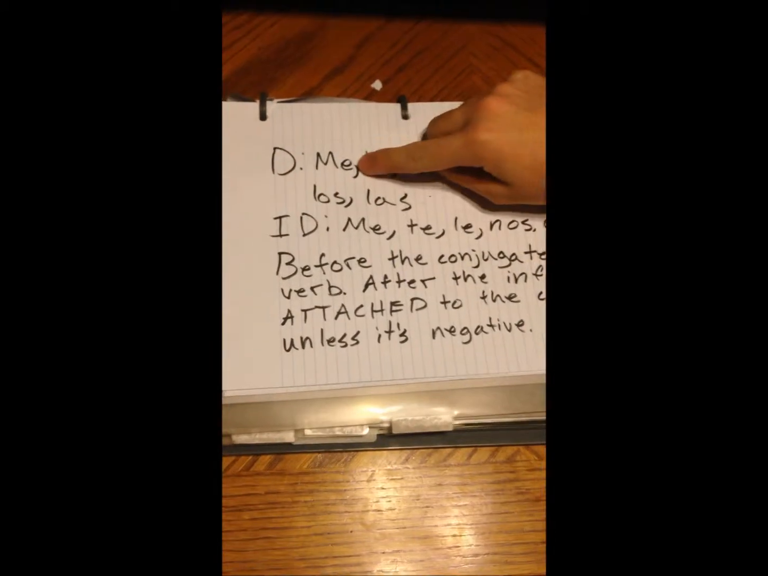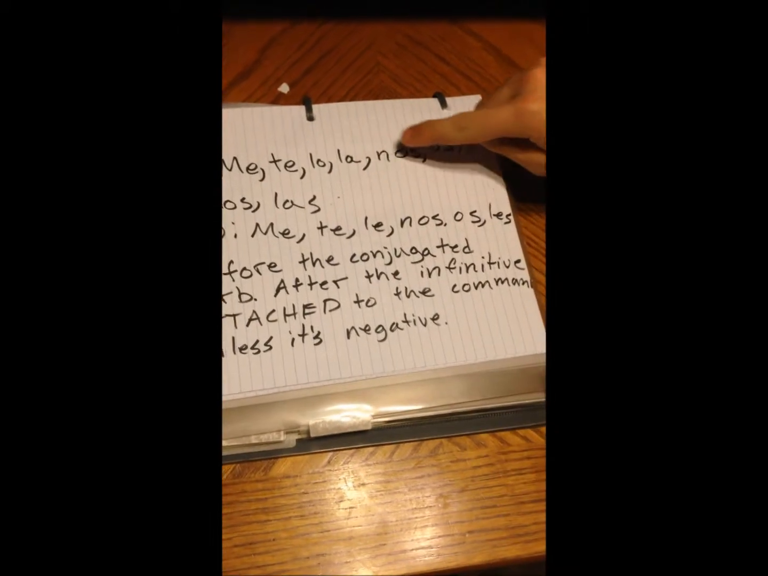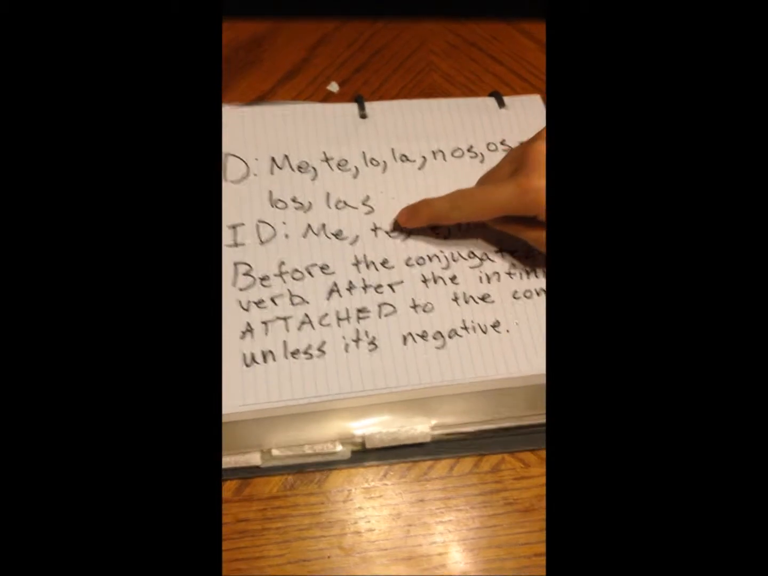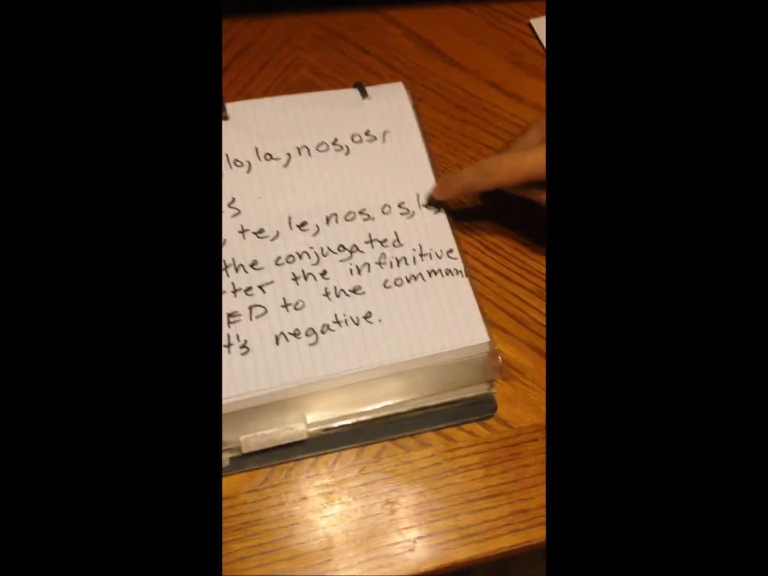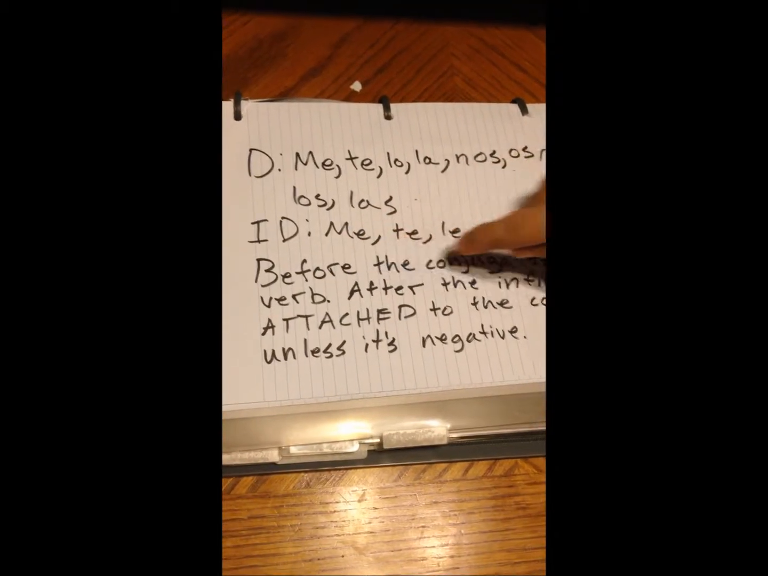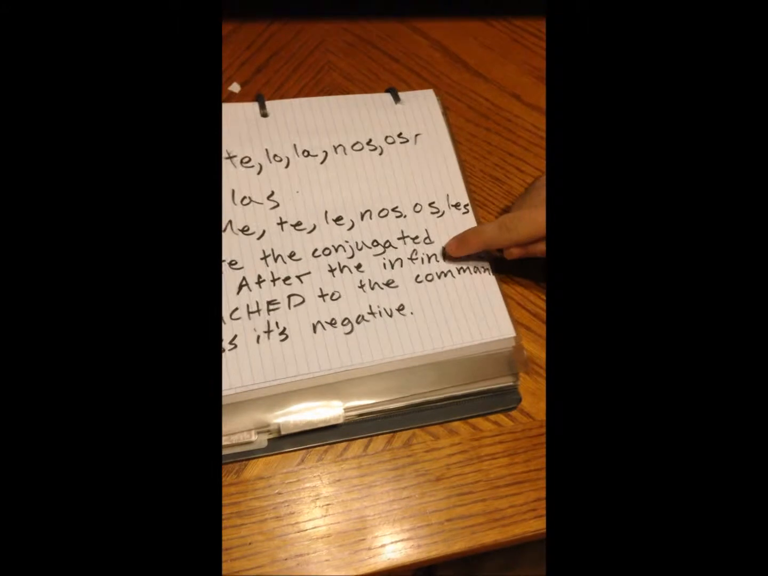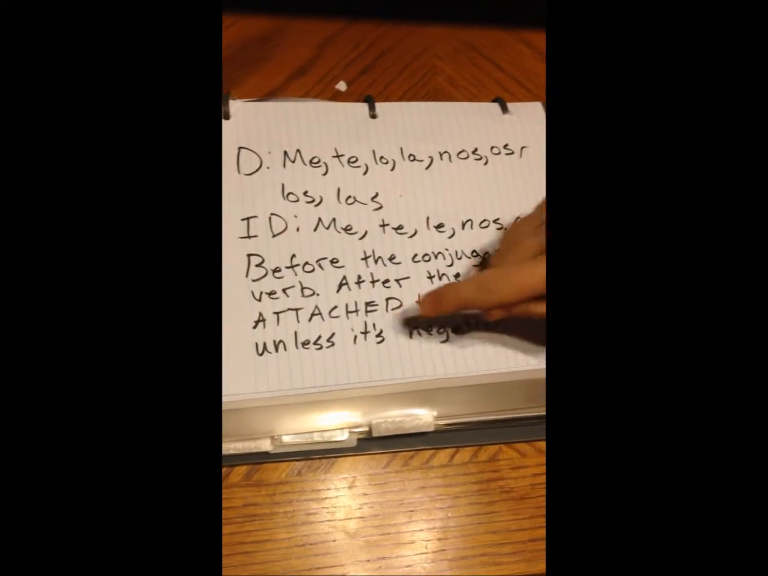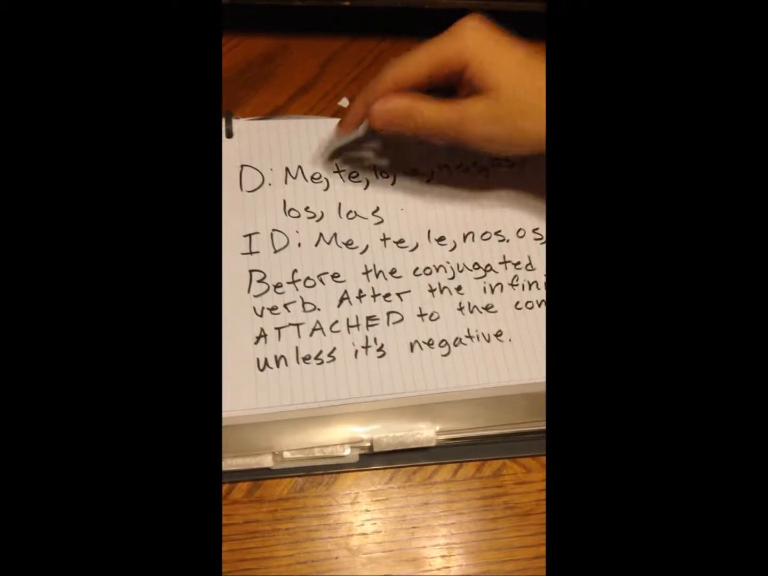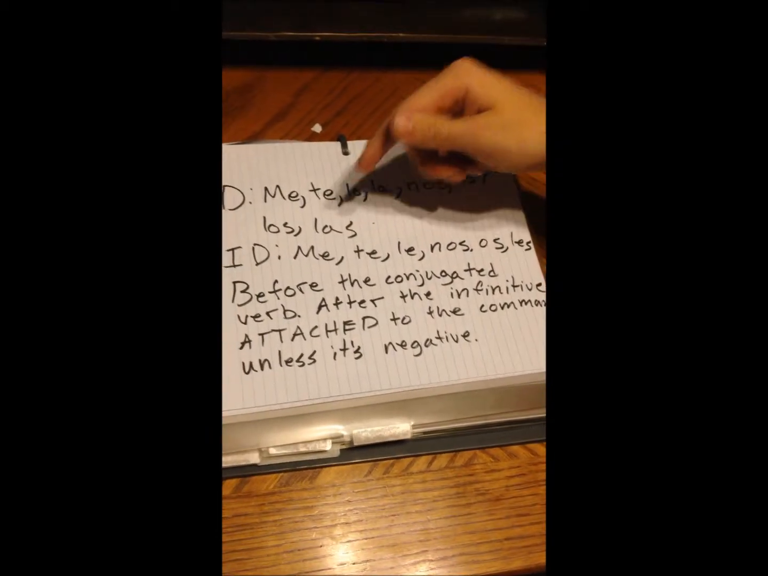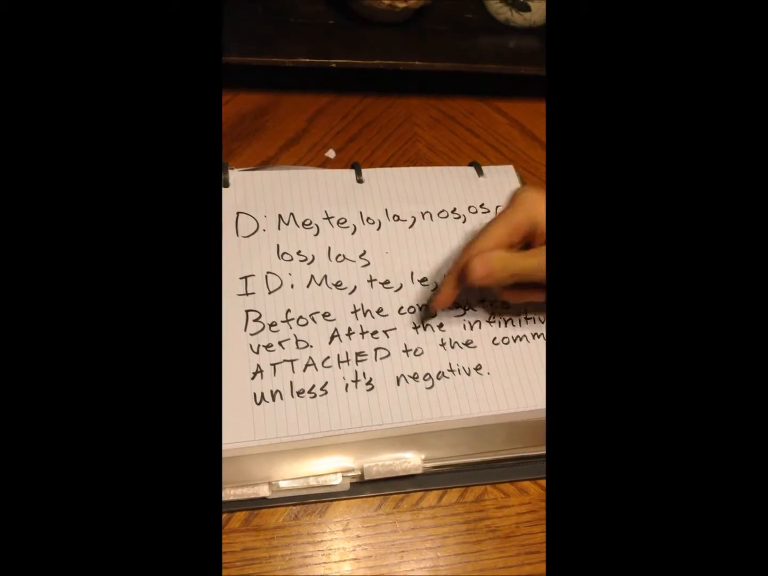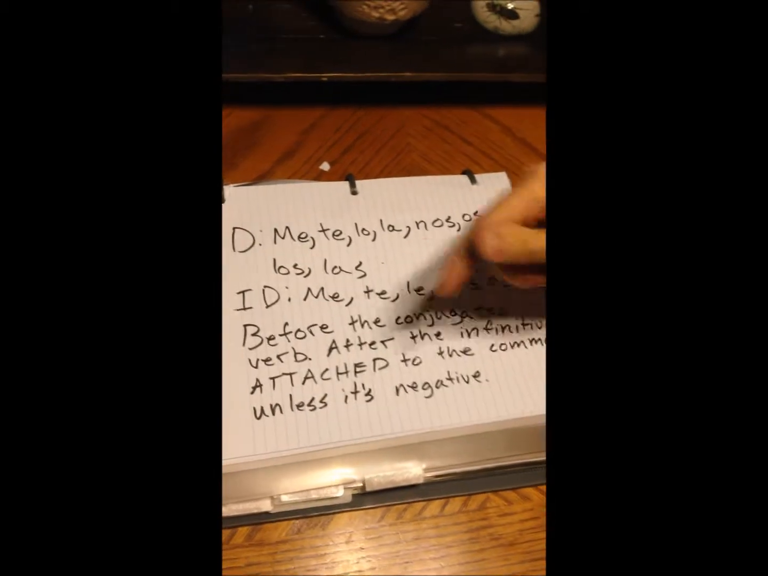Direct objects turn into me, te, lo, la, nos, os, los, las. Indirect objects turn into me, te, le, nos, os, les. And the rules behind that is it comes before the conjugated verb, after the infinitive, attached to the command unless it's negative. Sorry about the tone. I memorized this through a song that goes like: me te lo la nos os los las, me te le nos os les, before the conjugated verb, after the infinitive, attached to the command unless it's negative.